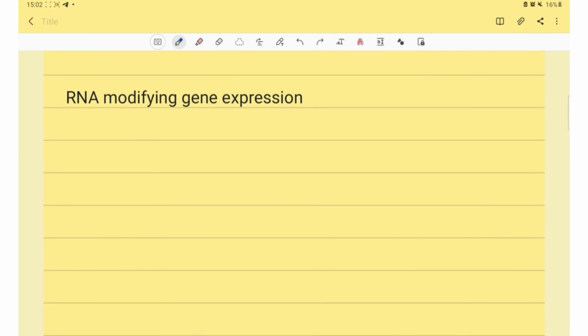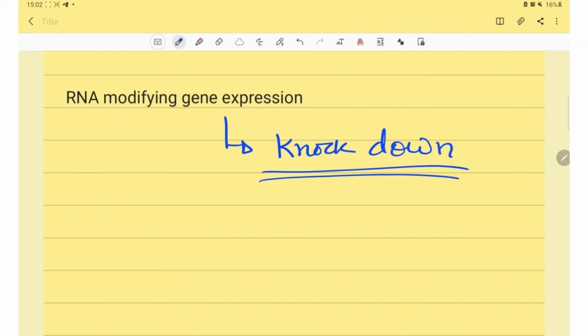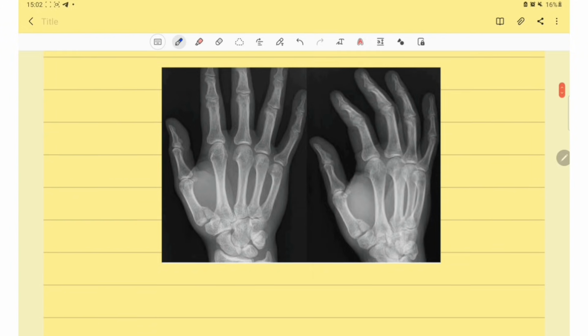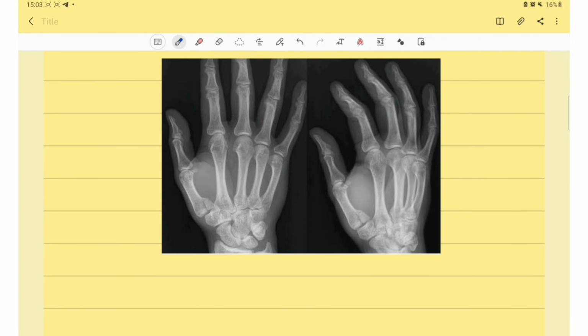Then the next question is, RNA modifying gene expression is knockdown. Then fracture images are given in a match the following option.